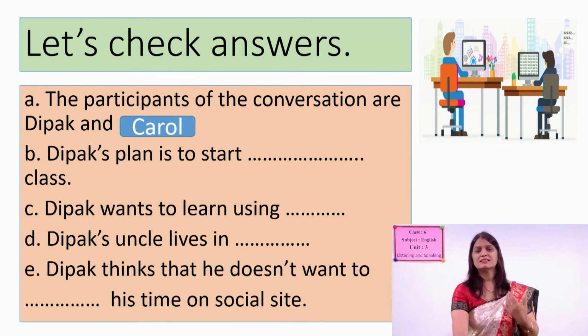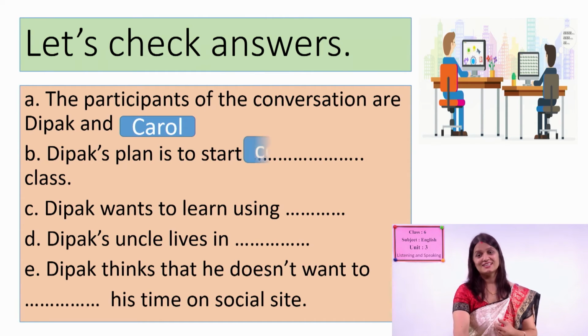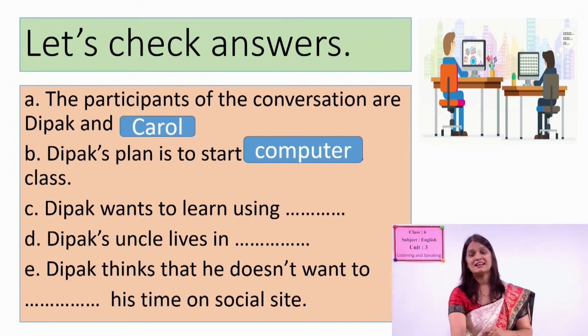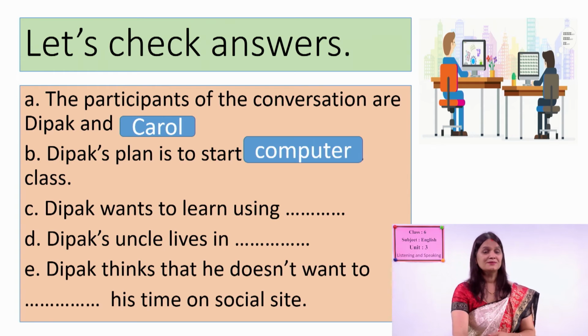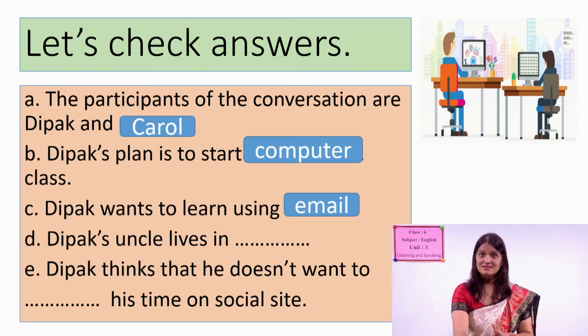Dipak's plan is to start what? Good. Start computer class. He was planning to start computer class. Next, Dipak wants to learn using what? Good. Email. He would like to use email, right?